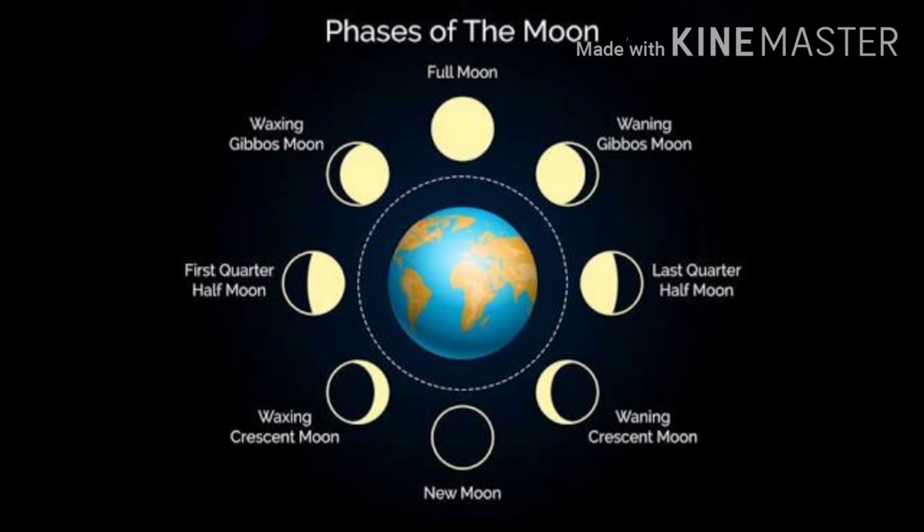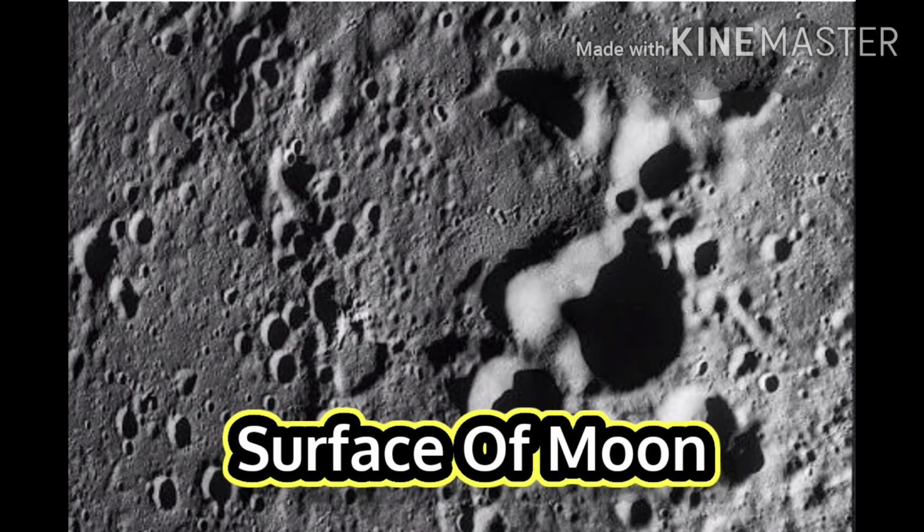And the moon always reflects the light from the sun. It does not have its own light. Now, the surface of the moon. The American astronaut Neil Armstrong was the first person to land on the moon. Then he was followed by Edwin Aldrin. They observed the moon's surface and then they gave their report.